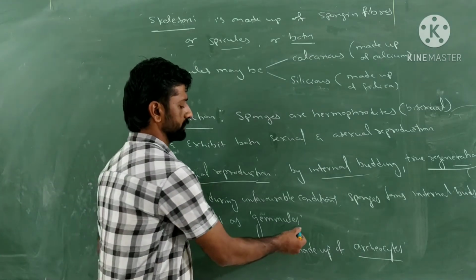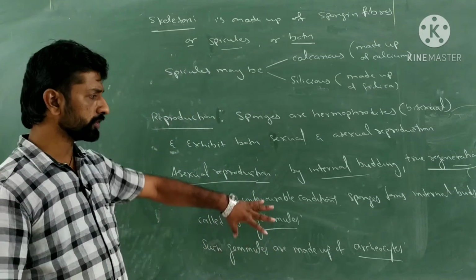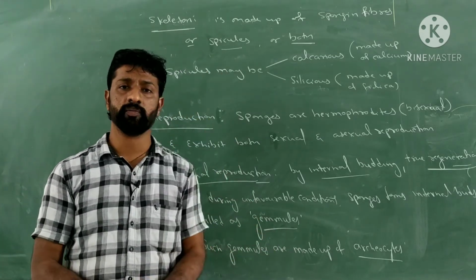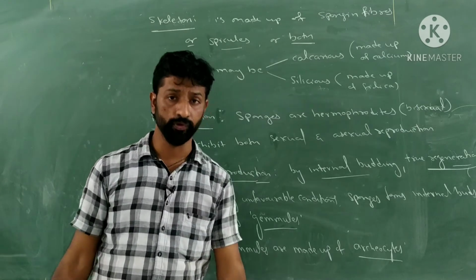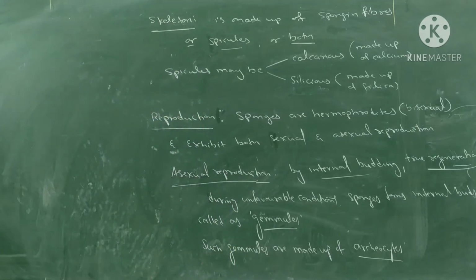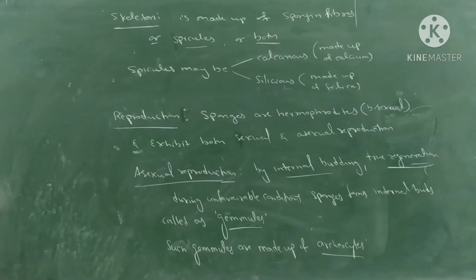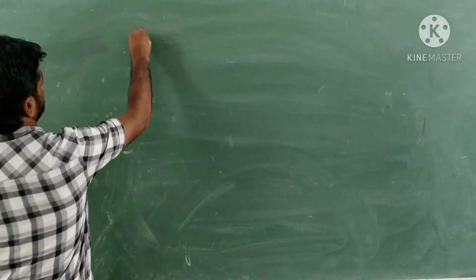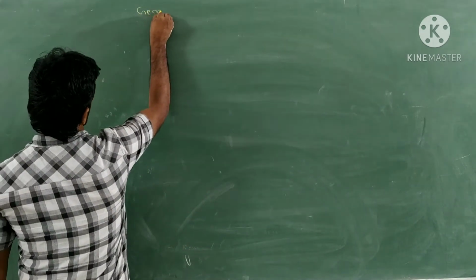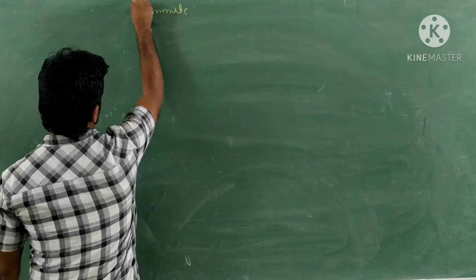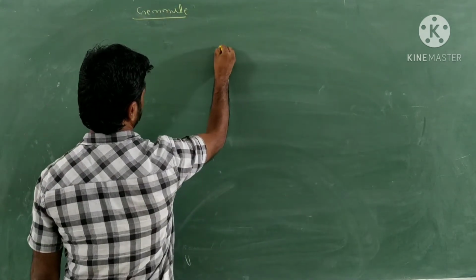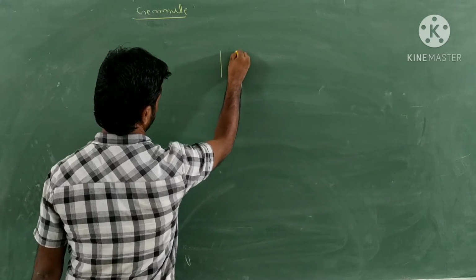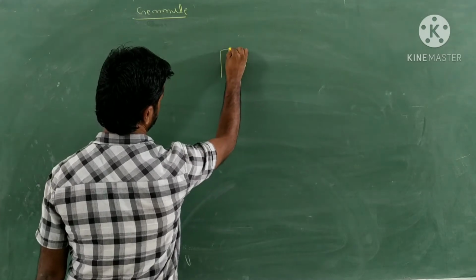So let us see the structure of the gemule. The structure of the gemule will be given in the NEET or the exam for identification purposes. Let's see what the structure of that gemule is now. If you look at the structure of a gemule as an internal bud, its structure will be like this.